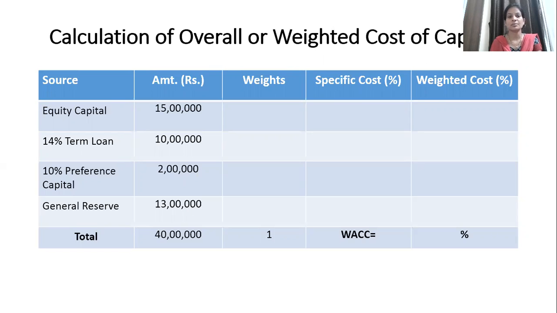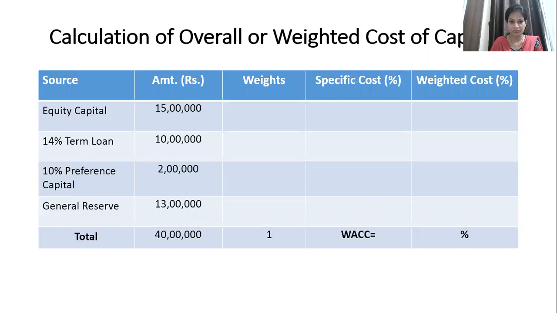Now in a similar manner we'll calculate how much is the term loan in the total amount. So 10 lakh upon 40 lakhs, so obviously it is 25%. It means it will come to 0.25.